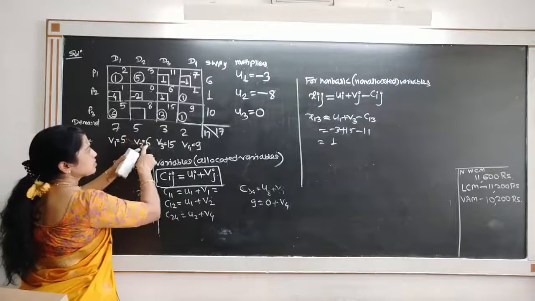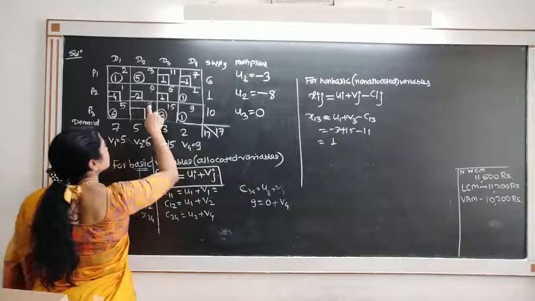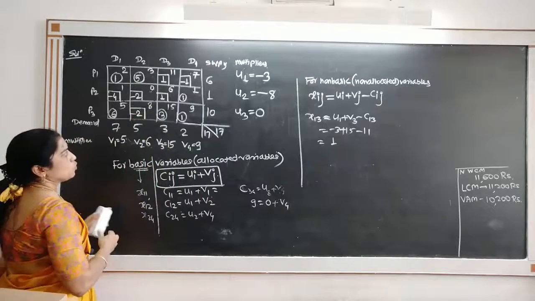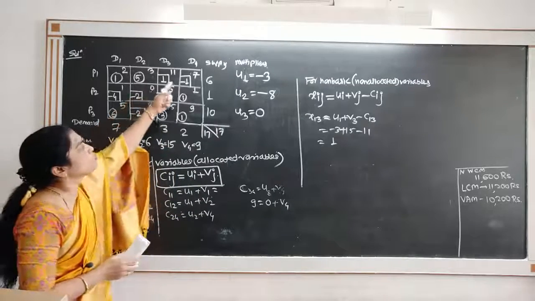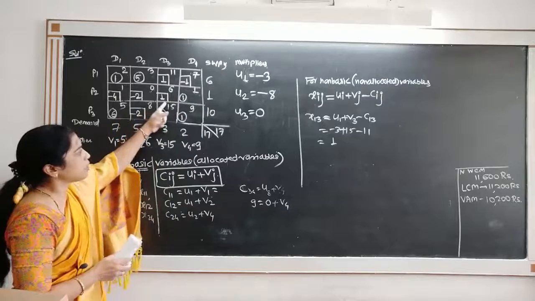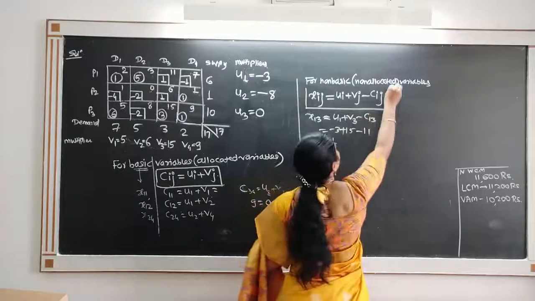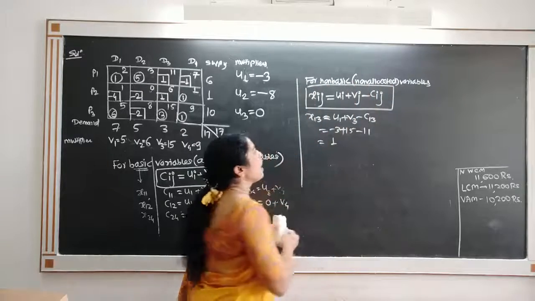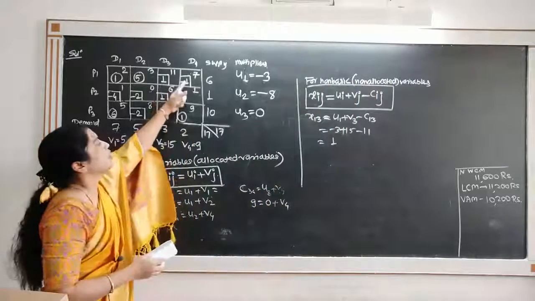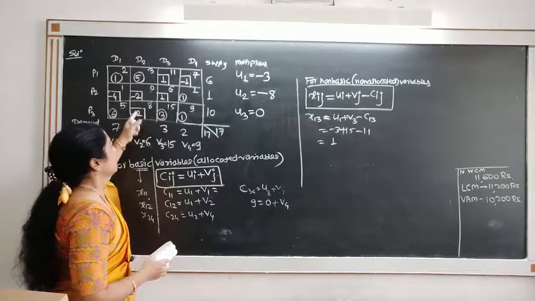This will be 6 plus 0, that is 6. 6 minus 8, minus 2. So we find the values of non-allocated variables using the formula xij is equal to ui plus vj minus cij, and we write down these values in these squares.